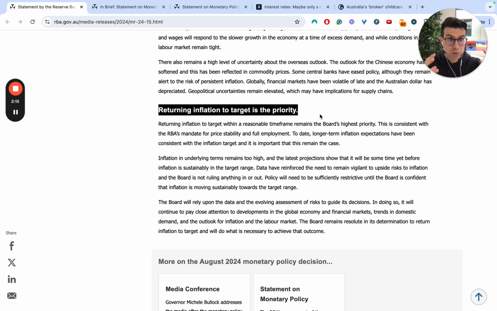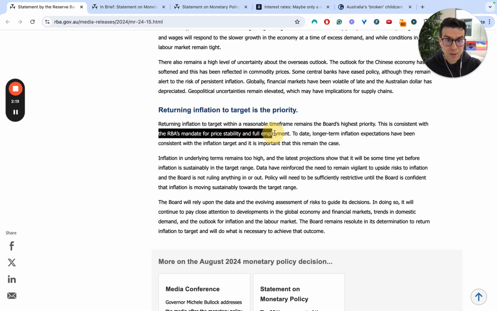So even though in the recent review, full employment was brought up to be at the same level as price stability as the objective, which they acknowledge, they're really highlighting here that at the end of the day, the inflation target is what they need to be getting under control. And so what they're highlighting is really that for now rates are staying as they are, but they could go up, they could come down. There's a high level of uncertainty around this.